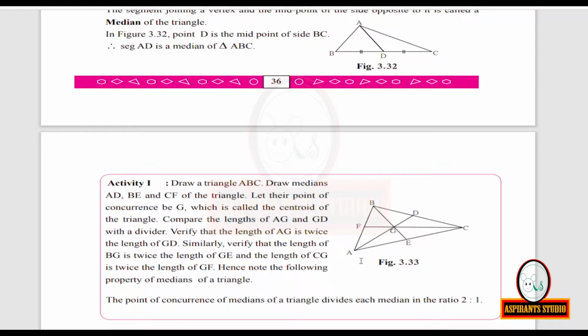Similarly, AD is the median and the point of concurrence G divides the median in the ratio 2:1. So, two parts towards the vertex and one part towards the base. Now if you take CF as the third median, the point of concurrence of the medians G divides this median in the ratio 2:1. Two parts towards the vertex and one part towards the base.